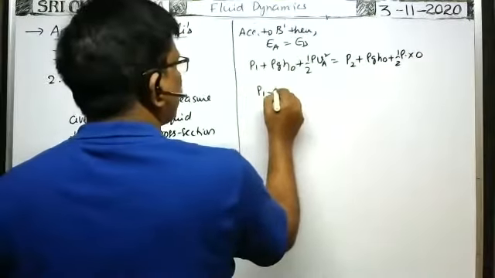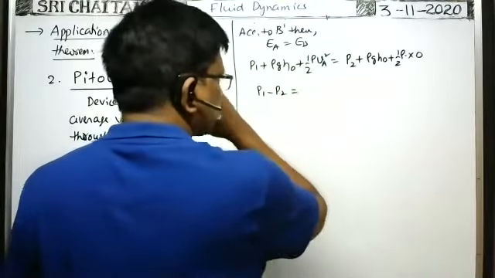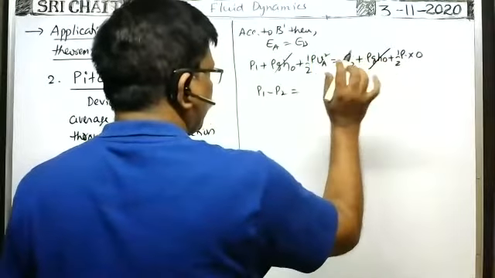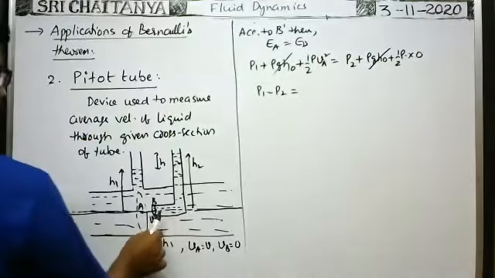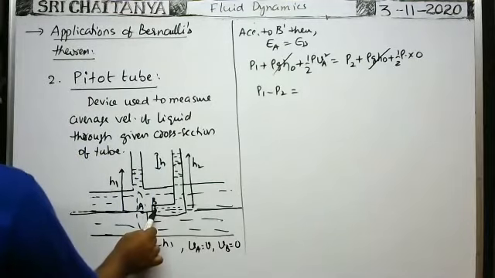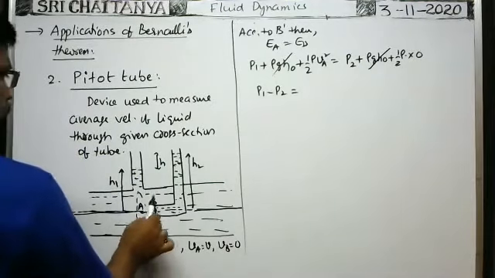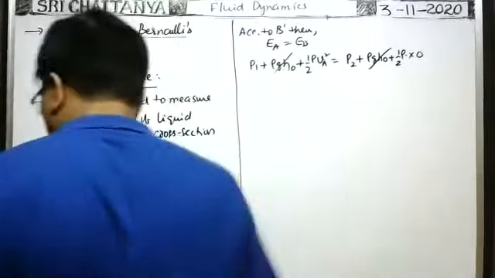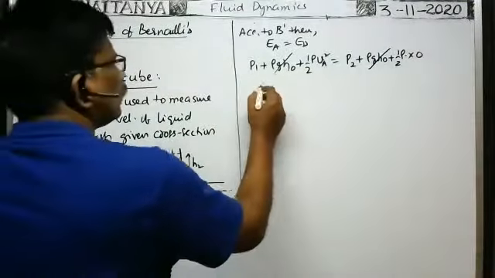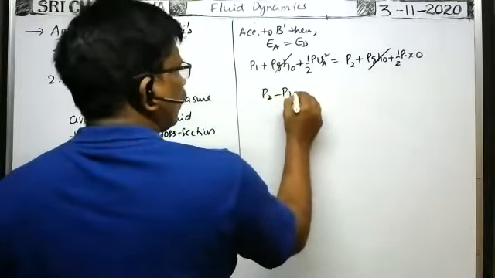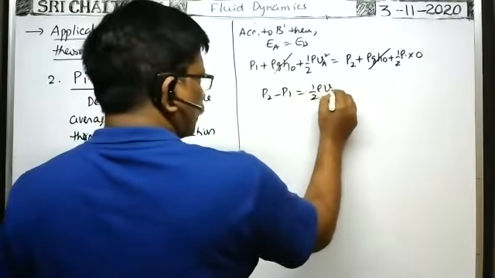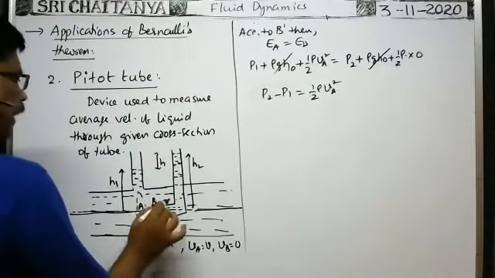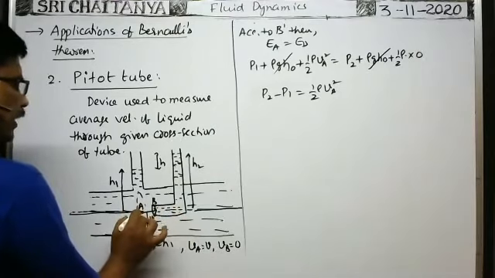Therefore, the rho g H naught terms cancel definitely. Because the velocity of the fluid at this point is made zero, pressure will be more here. Hence, you write P2 minus P1, not P1 minus P2. So P2 minus P1 is equal to half rho into VA square. Now, what is P2 minus P1? Pressure difference at this point and at this point.